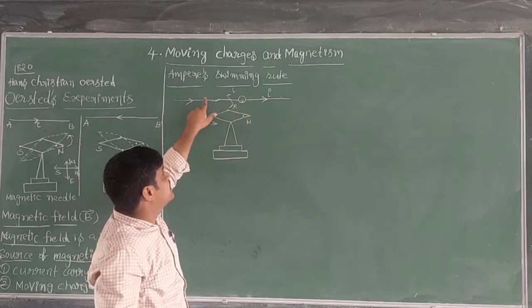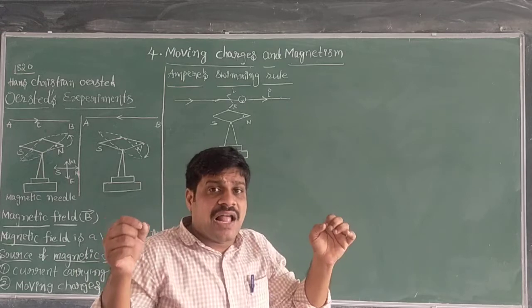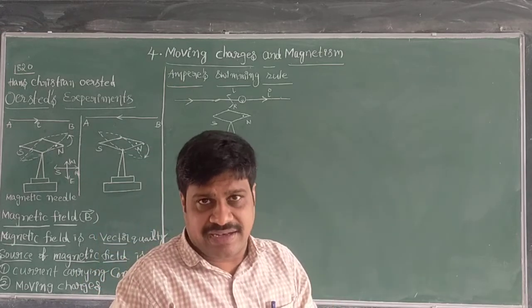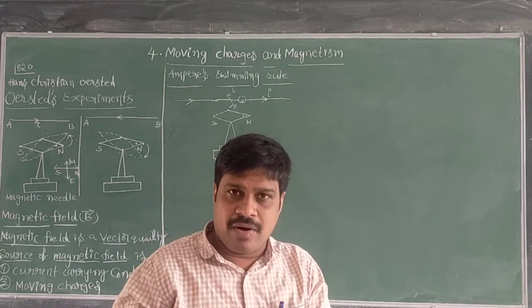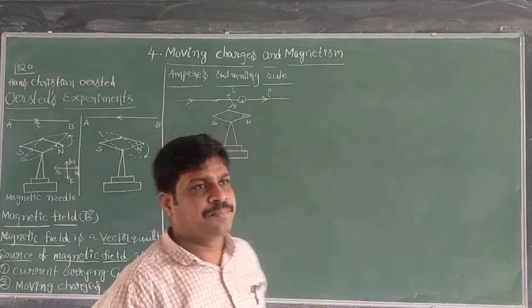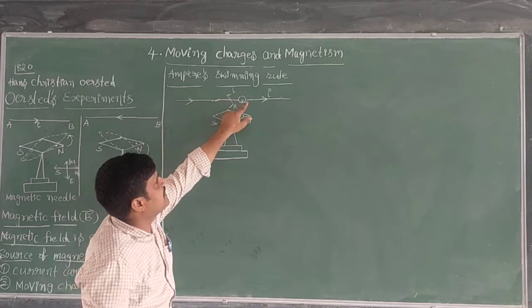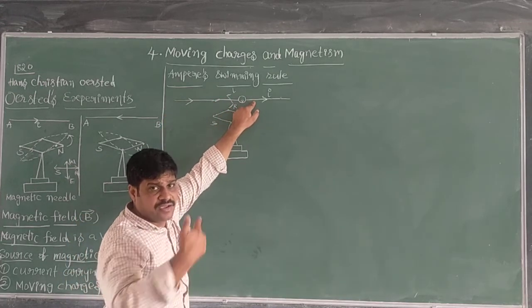The person is also a good conductor for electricity. Animal and human bodies are good conductors. Here current is entering at his feet and leaving at his head.